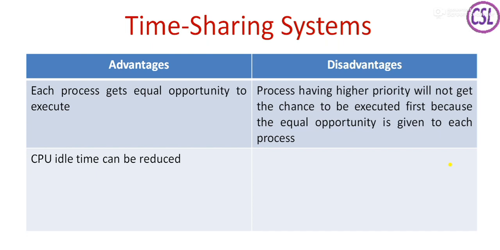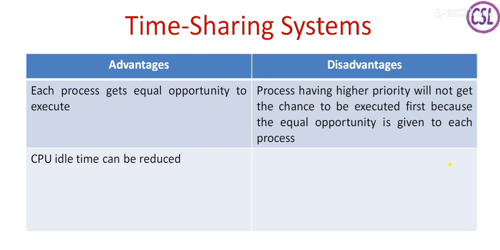So because we are depending on the time quantum, there is no priorities and no bias. Once its turn is coming, the process will be allocated to the processor by the operating system. And CPU idle time can be reduced. The CPU is always busy executing a process because based on the time, it shifts from one process to